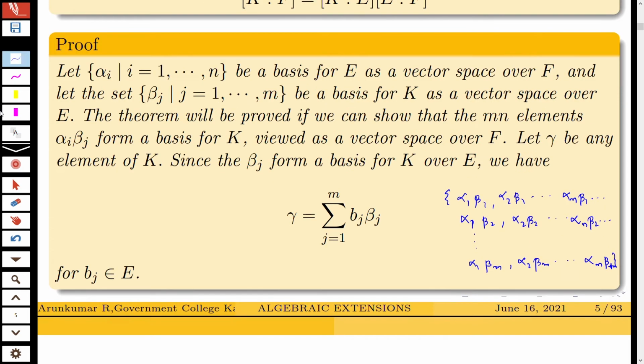So you are starting with an element gamma in K. So you let gamma belong to K. Then since beta_j is a basis for K over E, we can write gamma as the sum over j equal to 1 to m of b_j beta_j, for b_j belonging to E. Because the beta_j form a basis for K over E, there exist b_j's in E such that gamma is equal to the sum over j equal to 1 to m of b_j beta_j.